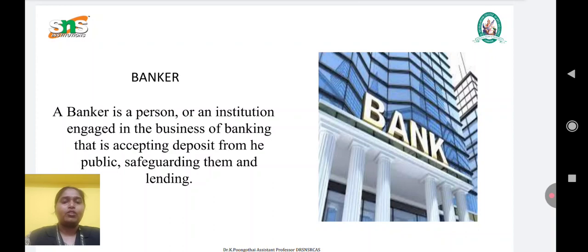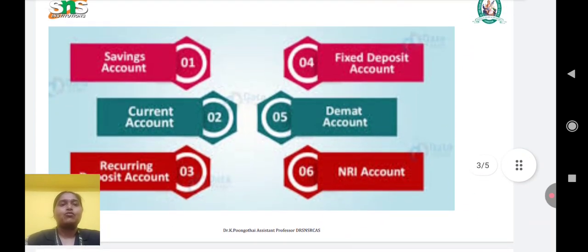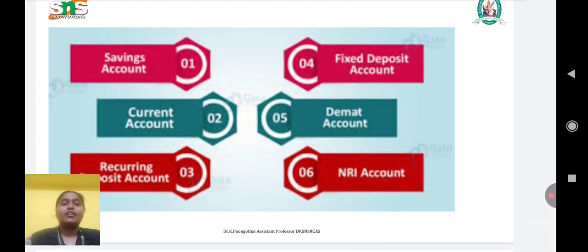Before going into that, once again I am telling you, banking is an activity of accepting deposits from the public and lending them where they are required. Accepting deposits is one of the main functions of banking. Here we have different types of accounts and deposits. This is subdivided into two: one is demand deposit, the other is time deposit.